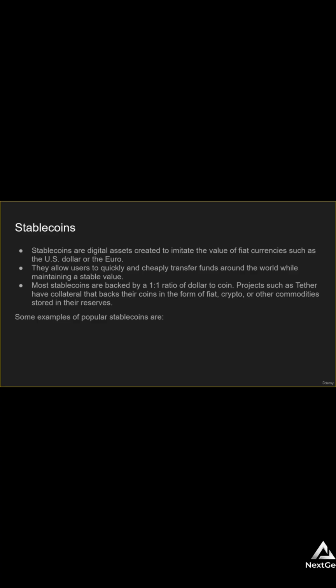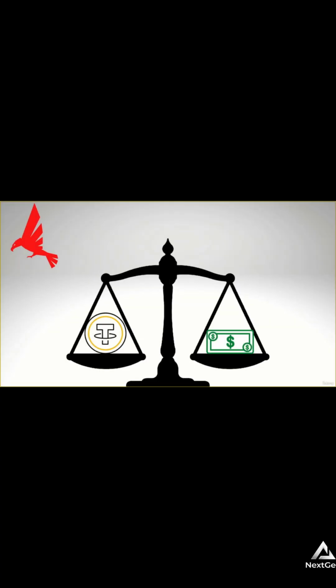Some examples of popular stablecoins are Tether, USDT, USD Coin, USDC, Binance USD, and DAI. So here's a visual representation of this relationship and this ratio between Tether, USDT, and the US dollar, where essentially Tether will constantly maintain a 1-to-1 ratio, maintaining a balance and equivalency to a dollar.